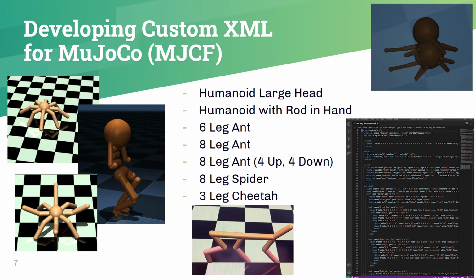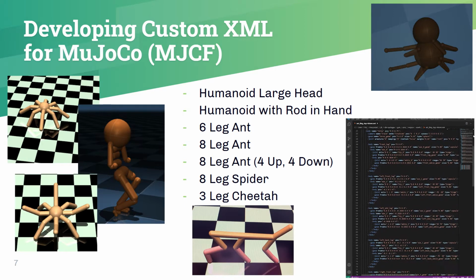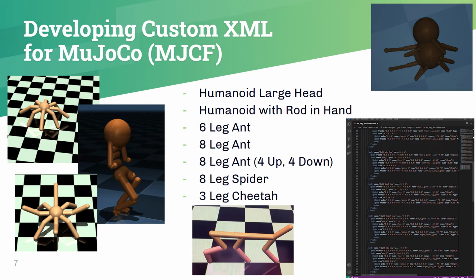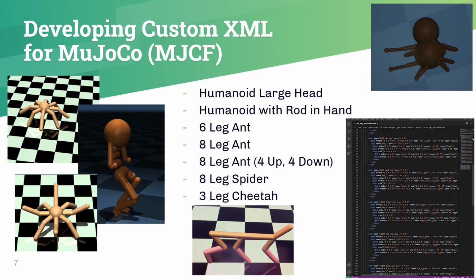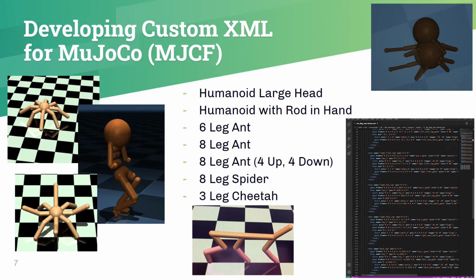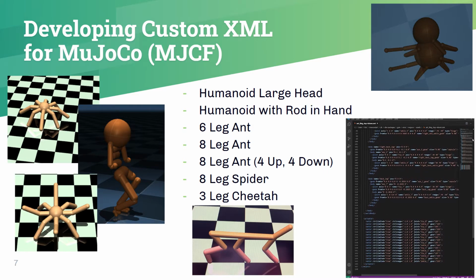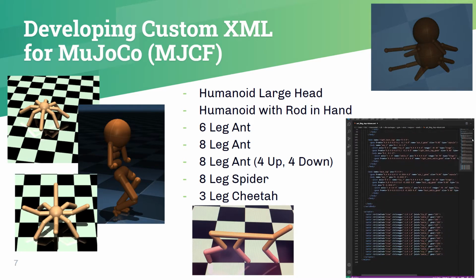To create these custom XML models, we follow MuJoCo's custom format, or MJCF. We developed our custom models from MuJoCo's humanoid, four-legged ant, and two-legged cheetah models. The modeling process included creating new body part shapes, adding or removing existing appendages, and modifying a joint's direction and range of motion. Here's a list of all the custom models we produced.